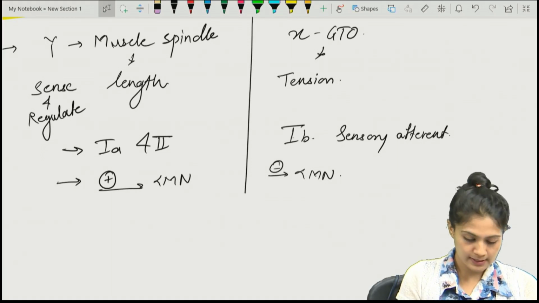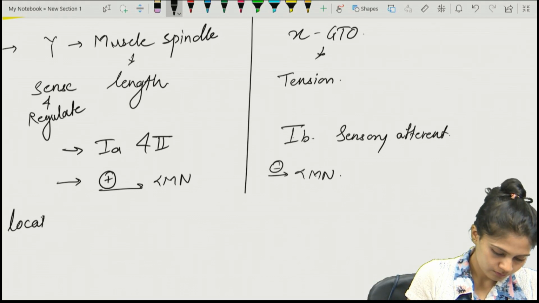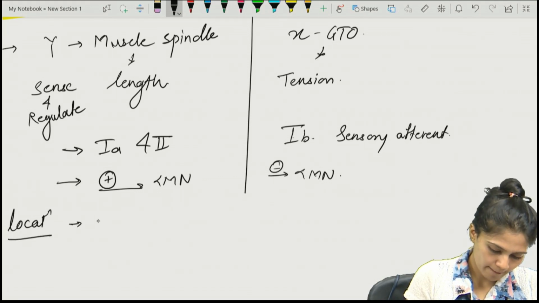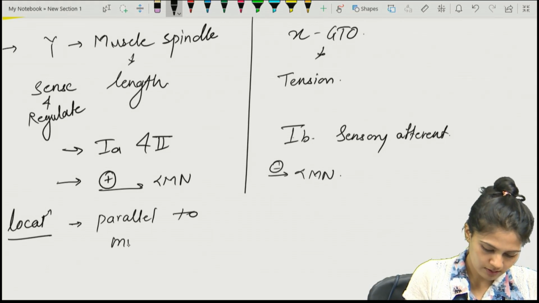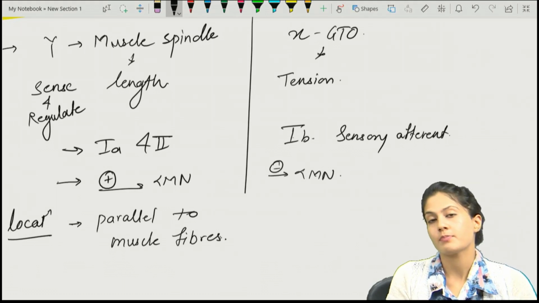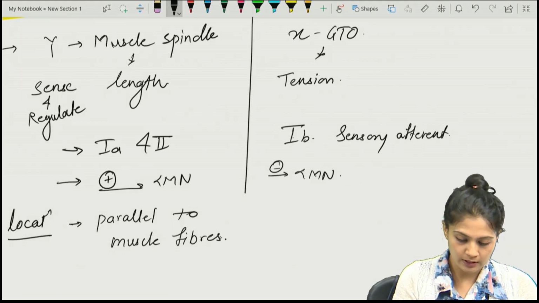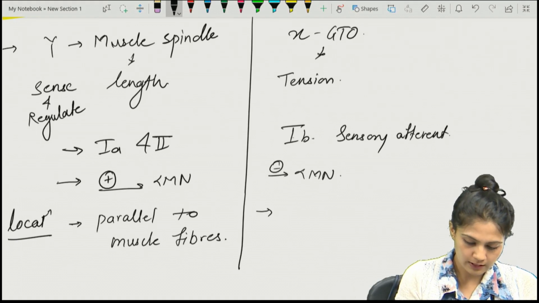Where are they present, the location? The muscle spindle is present parallel to the muscle fibers. We already saw this in the diagram. What about the Golgi tendon organ?